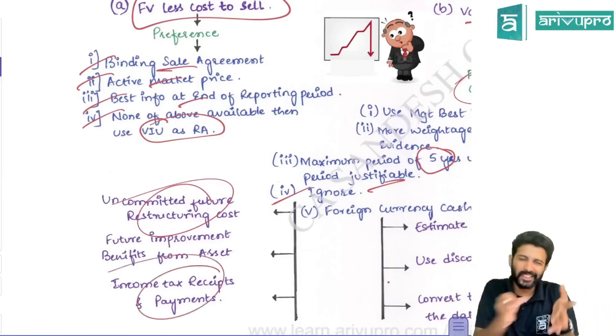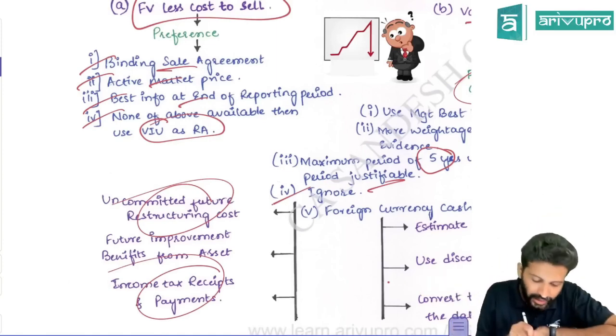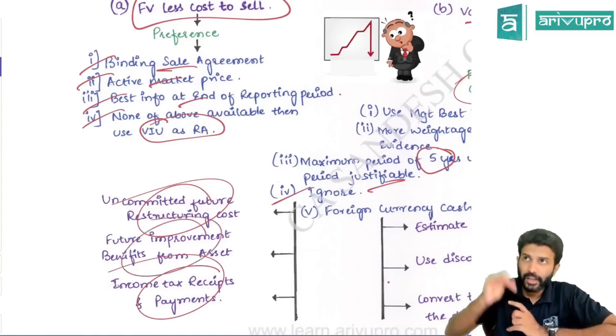And if you have any income tax receipts and payments, ignore them, because this is an activity before tax. So if you have any income tax payable, income tax refund and so on as cash flow, ignore it.